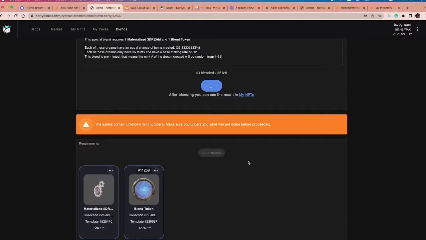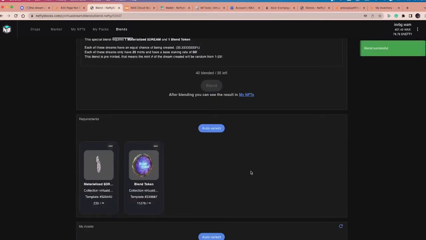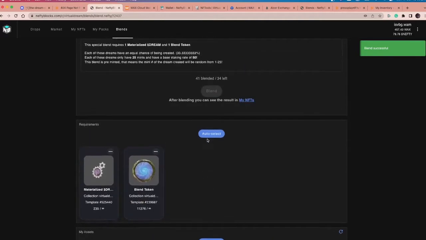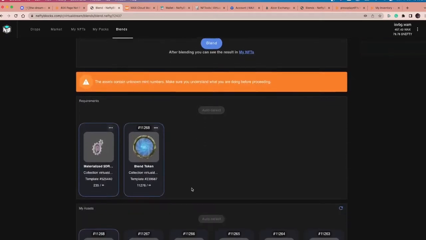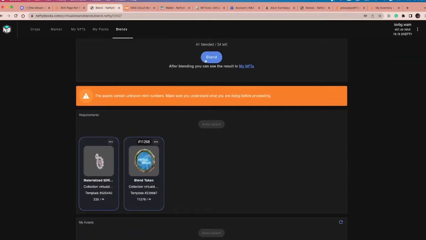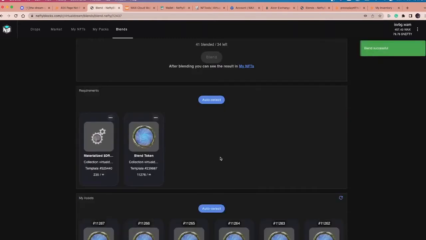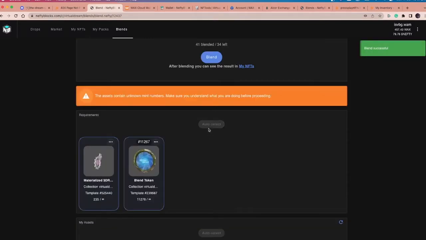Now I'm going to go for 3 of these and just see how unlucky I can be. You've got 33% chance of each one. So let's see. I'm going to want 3, and then potentially I can trade if I do get very unlucky. But I like to do the 3 and then see what happens. Blending again, my 3rd, and then we will have a look at what we got.